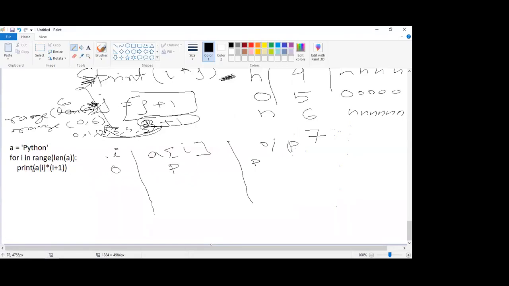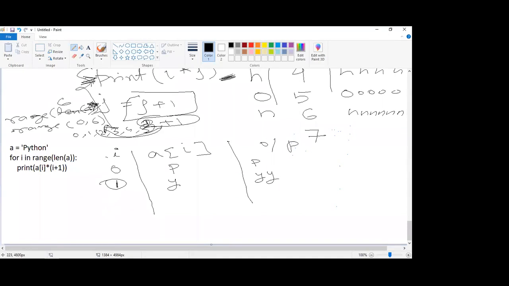Okay. Now, next time I will go inside this for loop. I will become what? The next element. After 0, we have 1. So I has become 1. So A of 1 will give me what? Y. So Y into I plus 1. I is 1 as of now, 1 plus 1 is 2, means Y into 2. So it will multiply Y by 2.